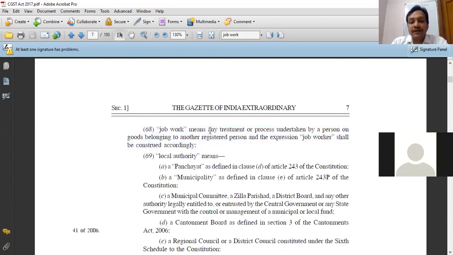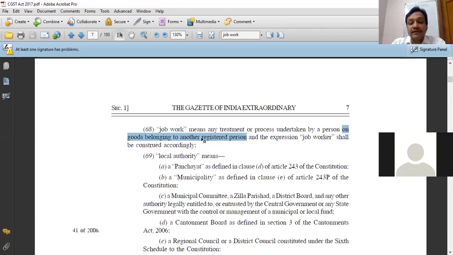So that means, what is this? Any treatment or process undertaken by a person. In my example, who is this person? The person who is an expert in stitching buttons on the jeans. So that person on goods belonging to another registered person. So the supplier of jeans, that person is the person who has the goods, or the jeans belong to this supplier.